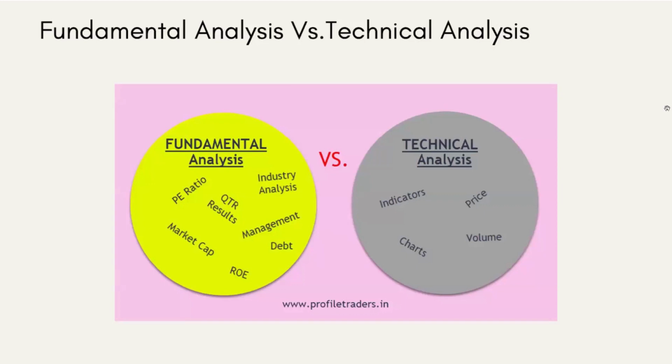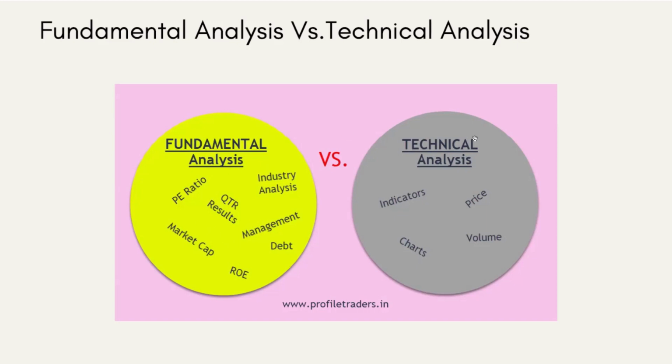Basically, fundamentalists are more concerned about the company's management, various products, sales, balance sheet, price to earning ratio, cash flow, debt to equity ratio, etc. Broadly, they are concerned about qualitative as well as quantitative aspects of company analysis.